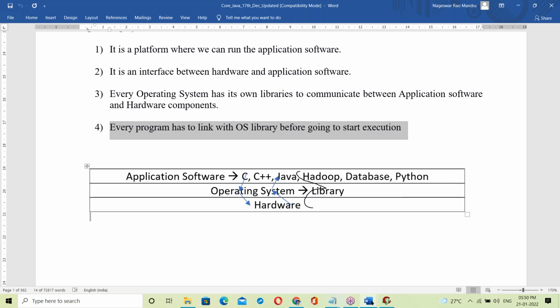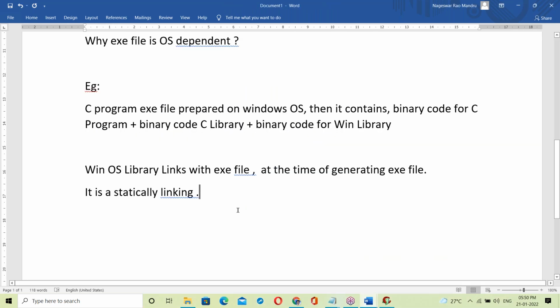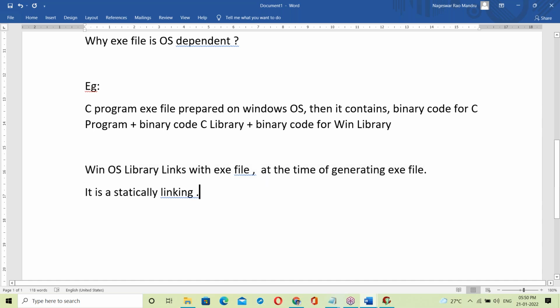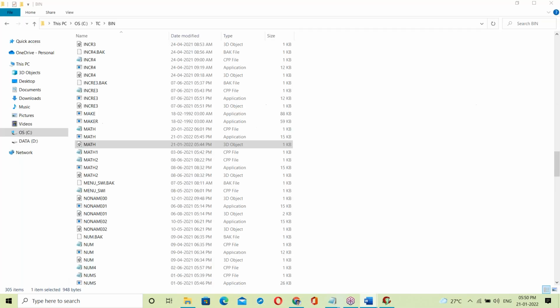Okay. In C language, what happens here? At the time of creating the exe file itself, the OS library, that Windows OS library, links with the exe file at the time of generating the exe file. It's a static linking. So this is the exe file.